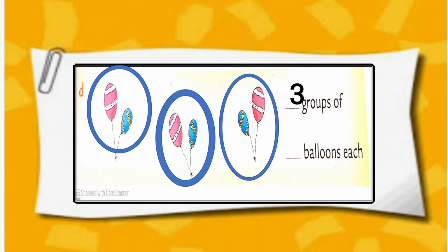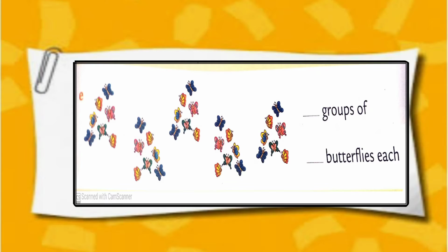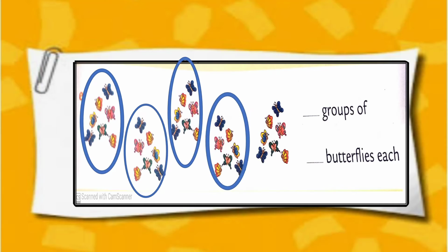3 groups of balloons, 2 balloons in each group. In this image, we have 5 groups of butterflies and there are 7 butterflies in each group.